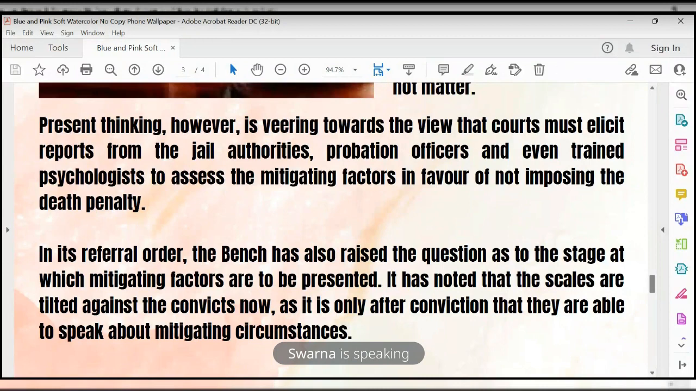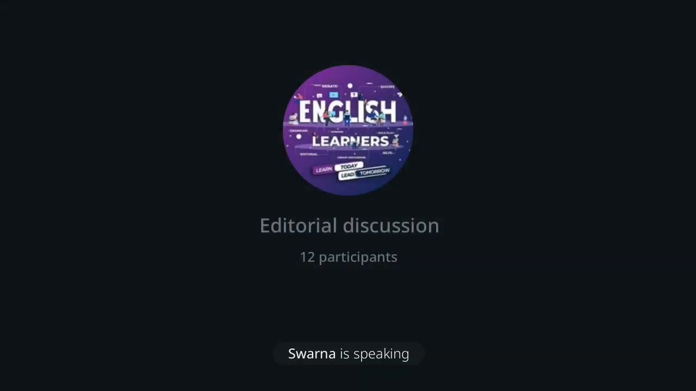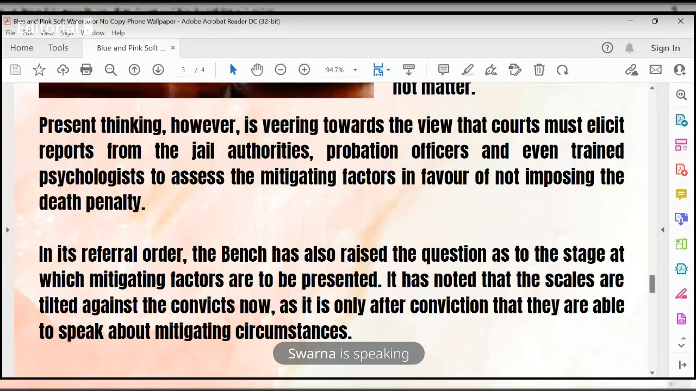Present thinking, what the Supreme Court is thinking, is veering towards the view that the courts must, before proceeding towards the verdict, collect the information in a proper manner, like from jail authorities, probation officers, and even trained psychiatrists to assess the mitigating factors in favor of not imposing the death penalty. They are doing this themselves.